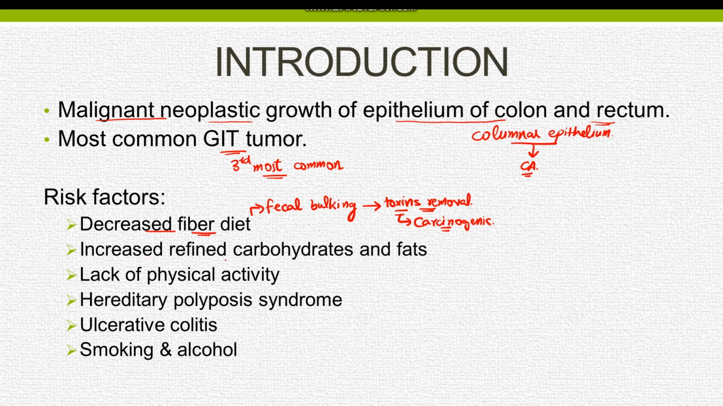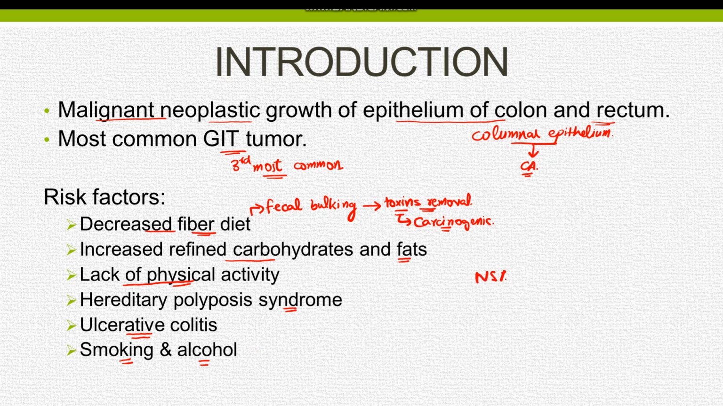Excessive use of refined carbohydrates and fatty foods also predispose to adenocarcinoma, and it also includes lack of physical activity. Hereditary polyposis syndrome is an intestinal disease which is characterized by the formation of polyps inside the gut wall, which can also transform into carcinoma. Ulcerative colitis has a greater risk of forming the cancer rather than the Crohn's disease, and smoking and excessive use of alcohol also predispose to formation of adenocarcinoma.